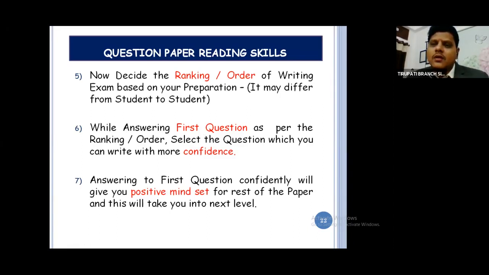One student may write question number 4 as the first question in the exam hall. Another may write question number 6 as the first question. One student may write question number 1 first. This is your wish. But when you are deciding on your question paper, you should rank. While answering the first question as per the ranking order, select the question which you can write with more confidence. This is going to change your entire writing pattern and your confidence level. When question 1 is done with confidence, the rest of the paper will go just like that.